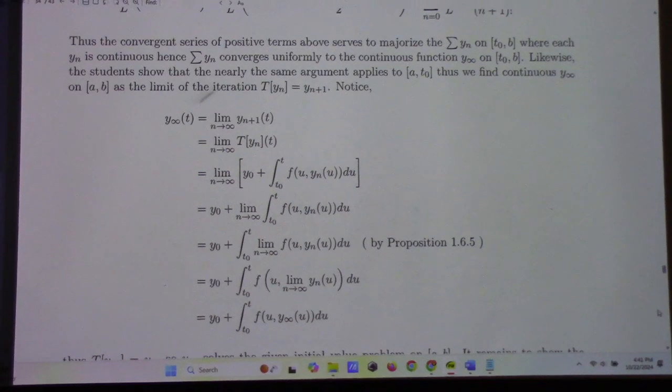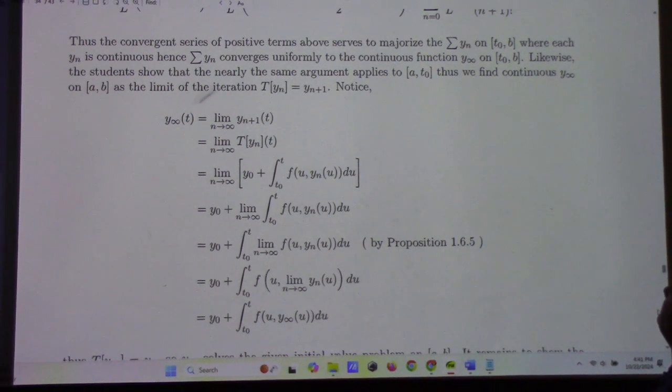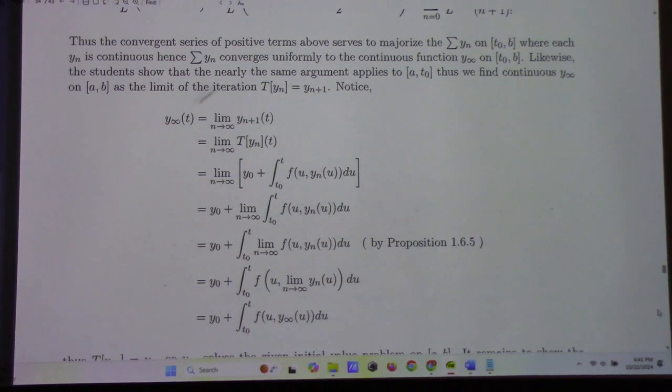And it remains to, what do I need to show? So it's a uniformly convergent series of continuous functions, which means that the limit function is itself continuous by the theorem we talked about, right?